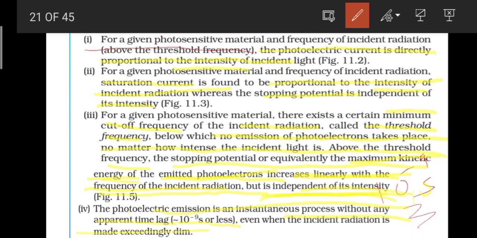Even when the incident radiation is made extremely dim, if it is provided with the right frequency, the photoelectric emission is an instantaneous process. It is done within 10 to the power minus 9 seconds.